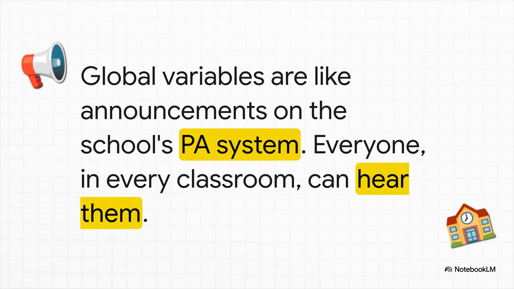And in our school analogy, this makes perfect sense, right? A global variable is just like an announcement coming over the PA system. It doesn't matter if you're in the science lab, the library, or the gym, you hear that message. It's accessible from absolutely everywhere in your code.